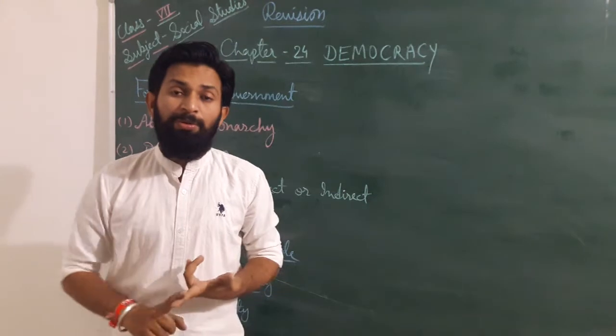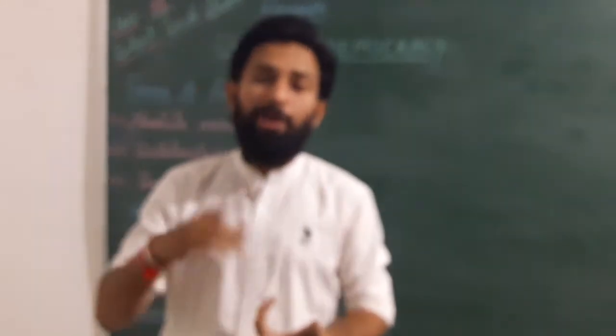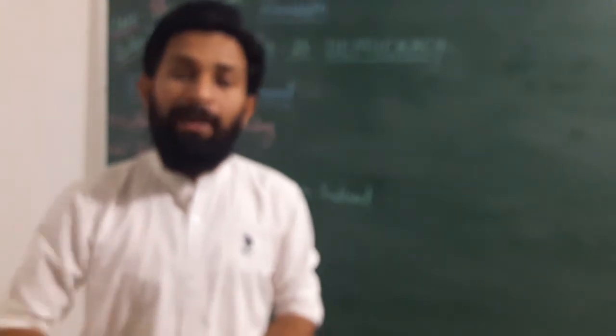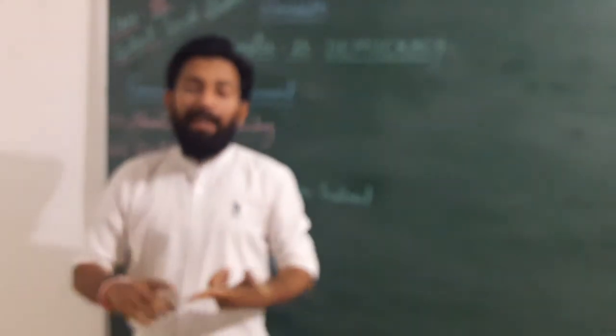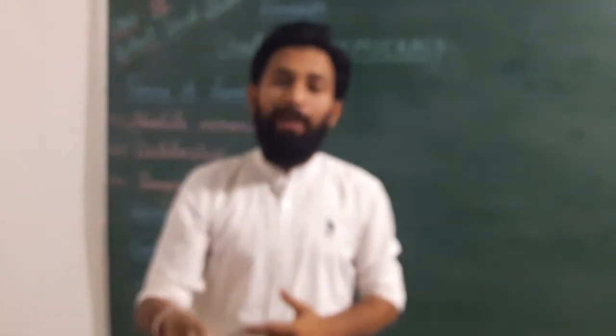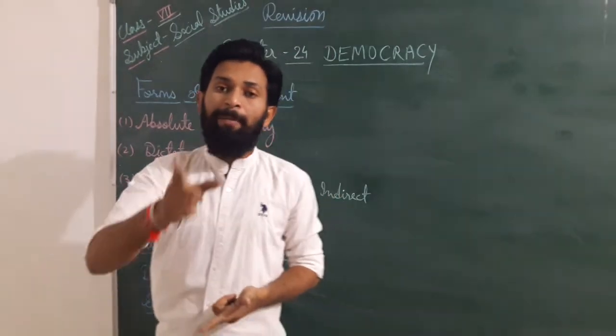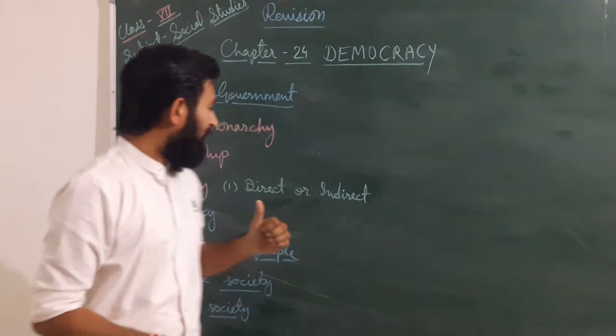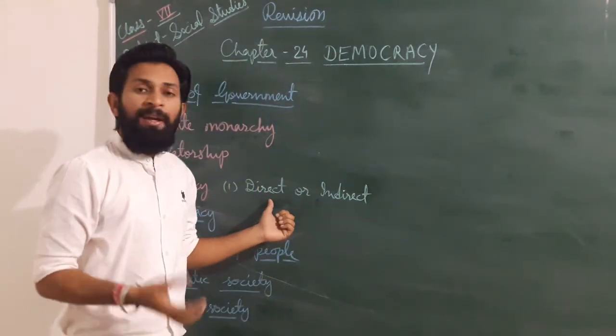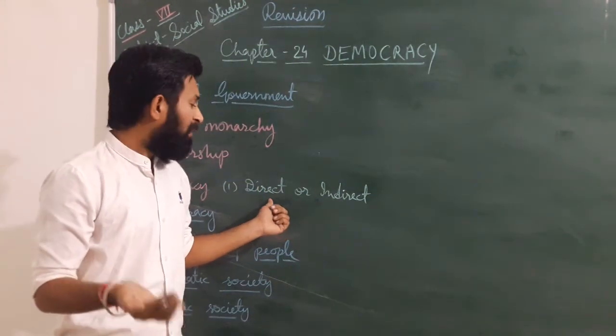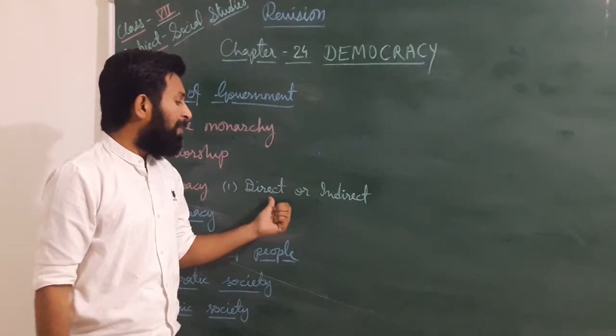But at first you choose your ward member. After that, your ward member chooses the municipal chairman, and you choose your MLA, and MLA chooses CM for your state. You choose your MP, and MP chooses the Prime Minister. Dear students, whenever you are directly choosing MP, MLA, and ward member, that is called direct democracy.